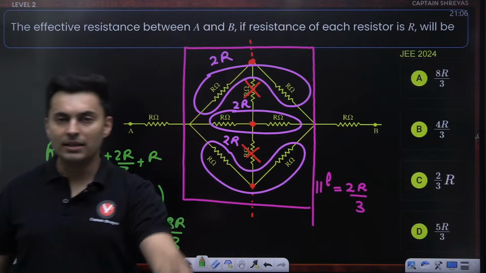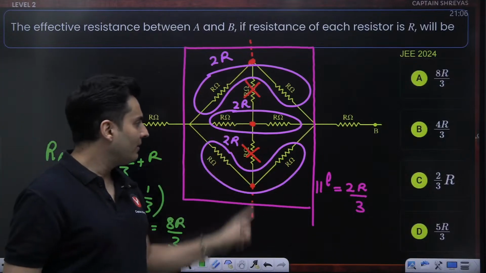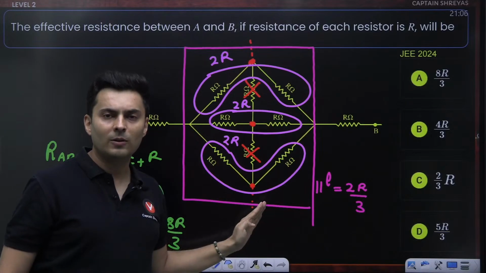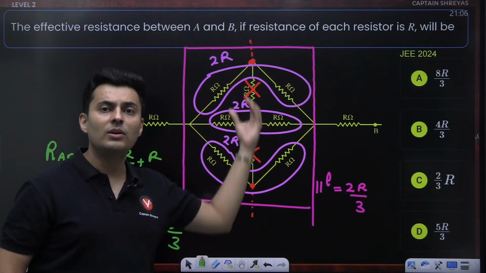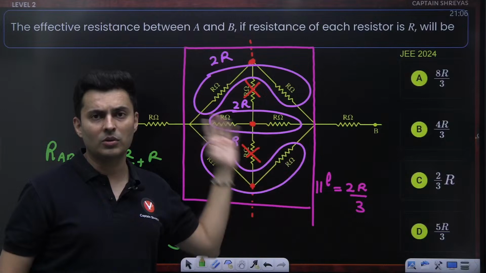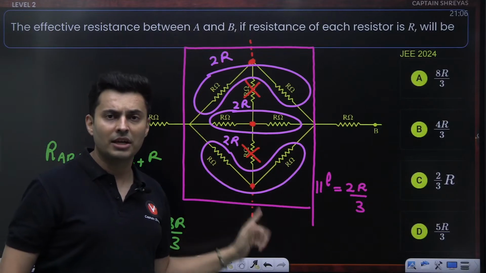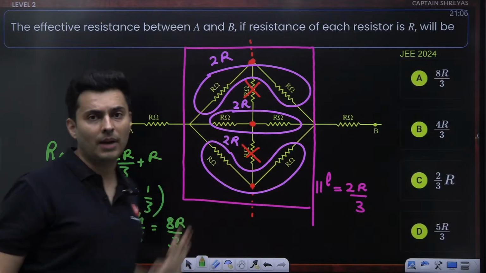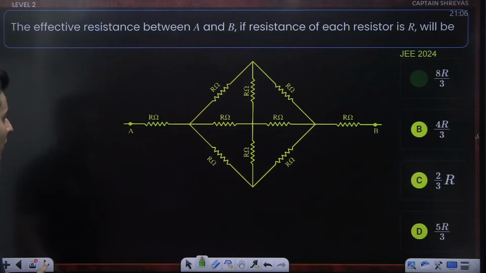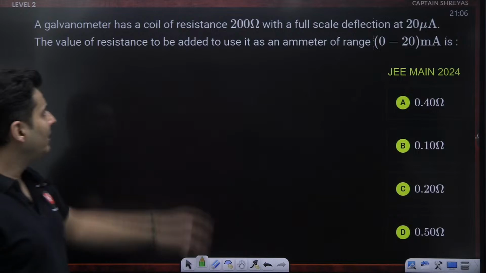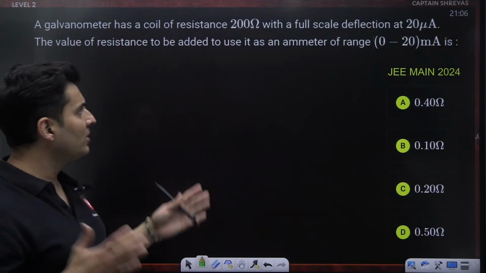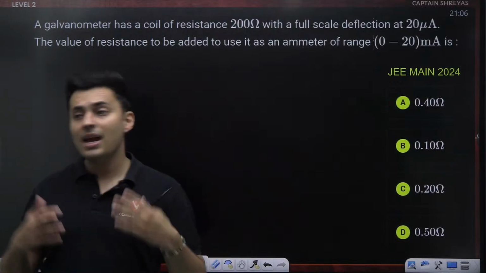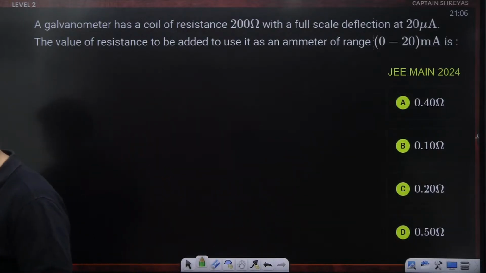Perfect. Yes, that's how you do it. Whenever a line of symmetry comes, remove anything and everything which is on that line of symmetry. It converts itself into a simple series and parallel question like you saw over here. These three branches were in series and with each other they were in parallel. Okay, moving on. Next question, guys. A galvanometer has a coil resistance of this much, full scale deflection of this much, resistance so that it will be converted into an ammeter of a higher range.